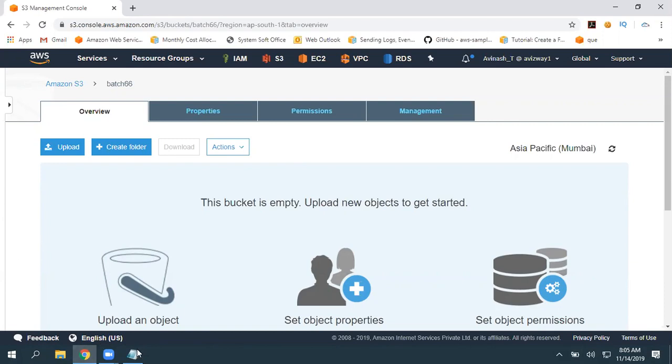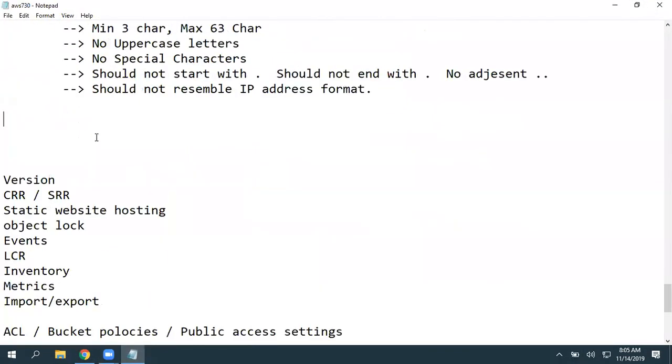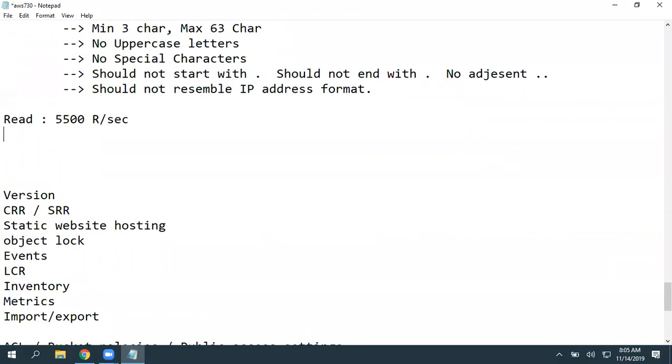So basically, this is a default value. Per second, you can perform 5,500 read requests per second. When coming to write, it is 3,500 write requests per second.